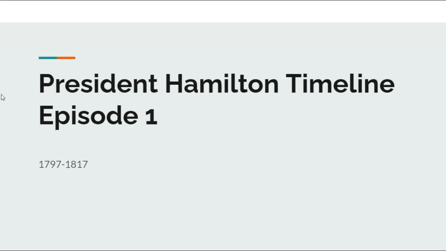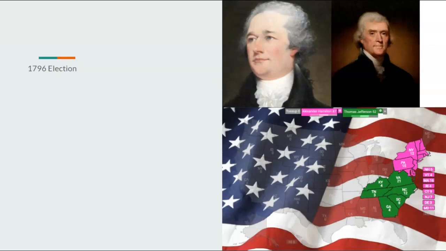And so just to look down, we're taking a look at the 1796 election. Instead of John Adams, it's Alexander Hamilton, and Hamilton would beat Thomas Jefferson 87 to 52. Hamilton would do better in the north. Jefferson would do better in the south.